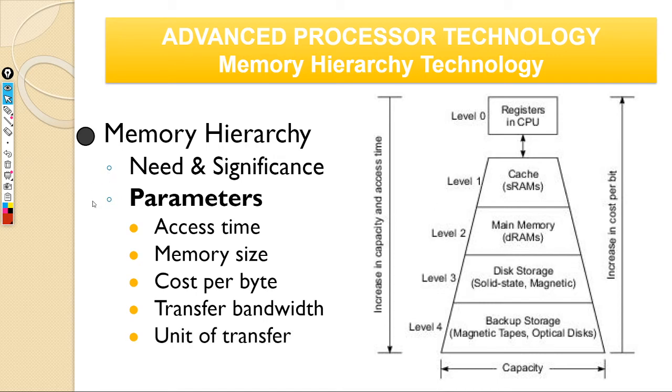So that brings us to the unit of transfer. What is the unit of transfer we are dealing with? In registers, it's just going to be bits, or words. For a 32-bit register, that's how you will calculate. In caches, it's always blocks. How many blocks are there? In main memory, you always deal with pages, and in disk, you generally go with segments.